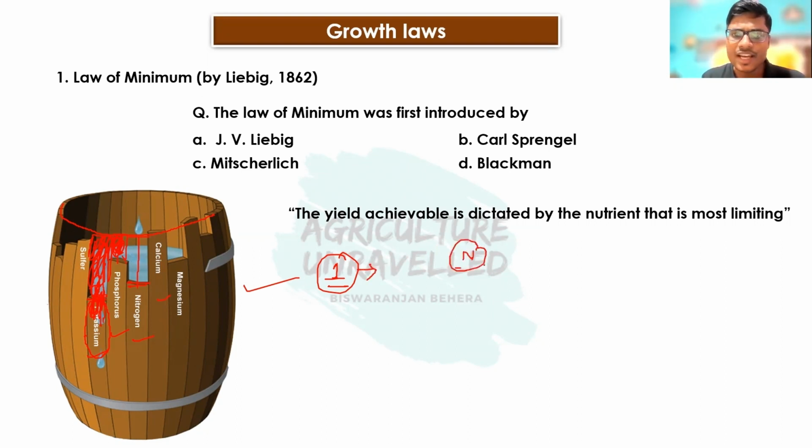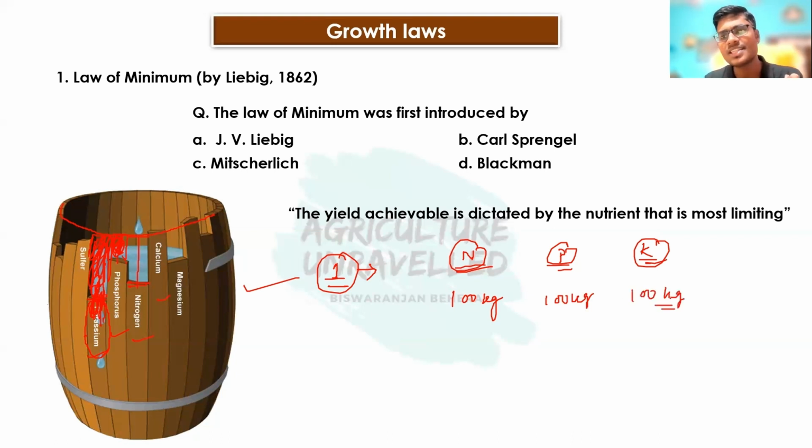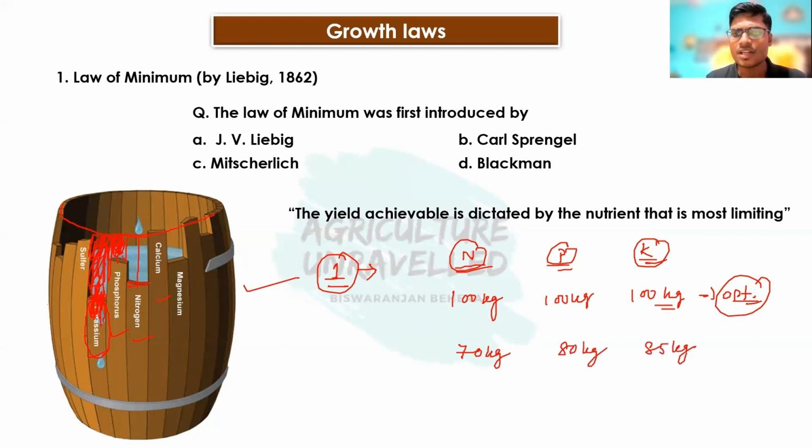For example, in the field, nitrogen deficiency is there, phosphorus deficiency is there, and potassium deficiency is there. For example, in the field, 100 kg nitrogen is required for optimum plant growth and development. Similarly, 100 kg phosphorus and 100 kg potassium are required for optimum plant growth and development. But in the field, 70 kg nitrogen is there, 80 kg phosphorus is there, and 85 kg potassium is there under field condition in our soil.